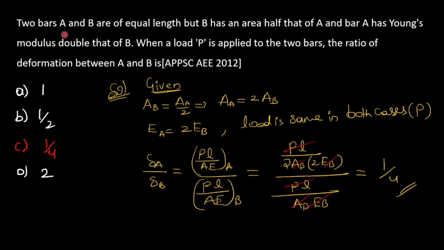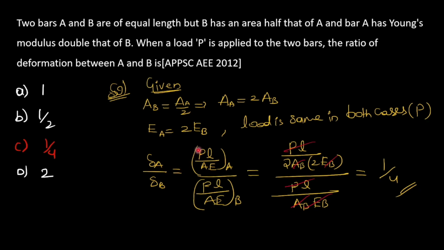A and B are two bars of equal length, but the area of bar B is equal to half of the area of bar A. So the area of A equals 2 into the area of B. Then Young's modulus of A equals 2 times that of B. And the load is the same in both cases. We are asked for the ratio of deformation between A and B.